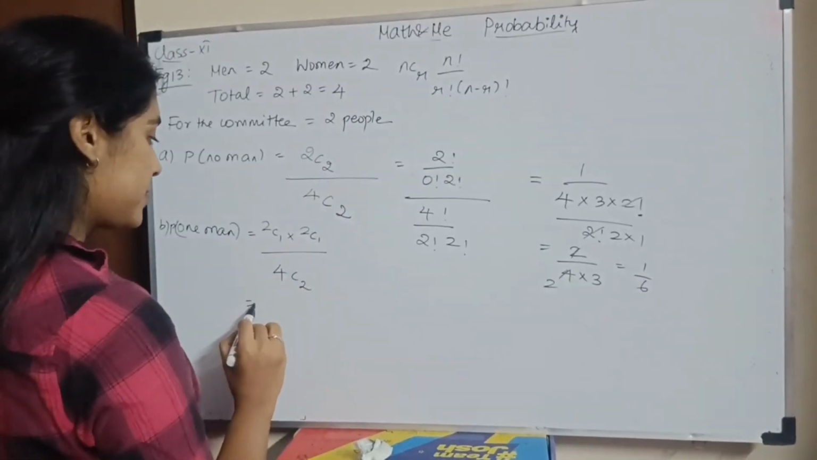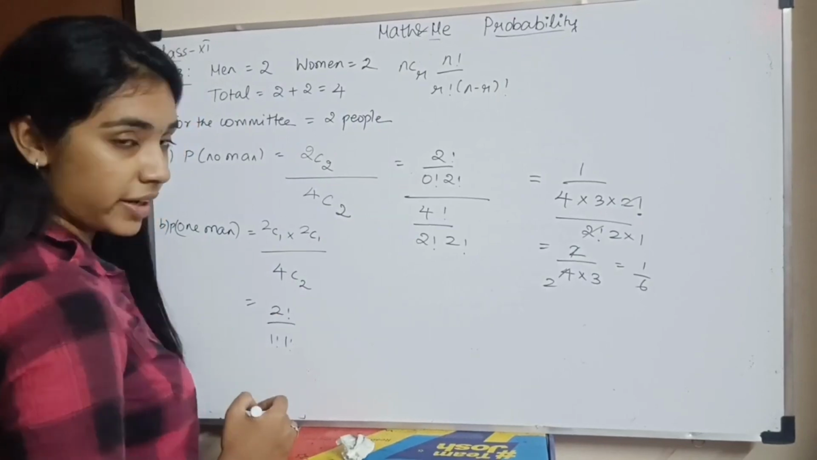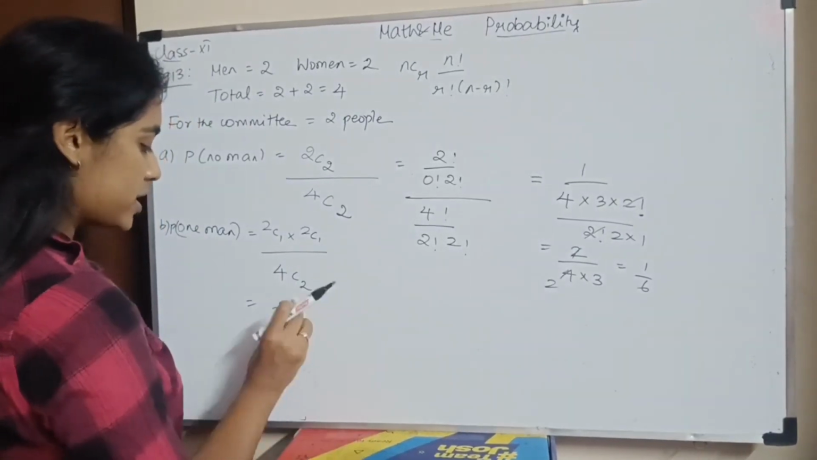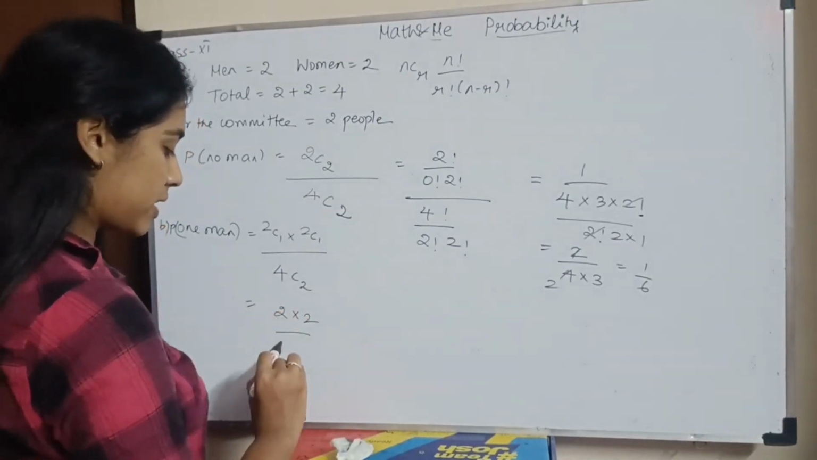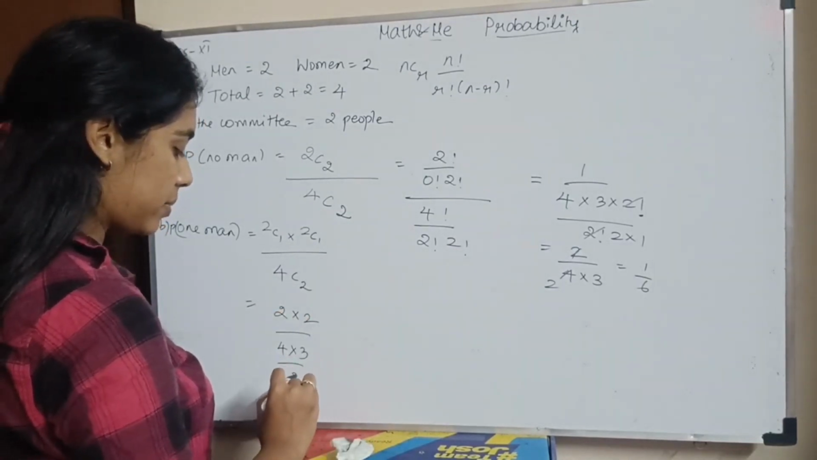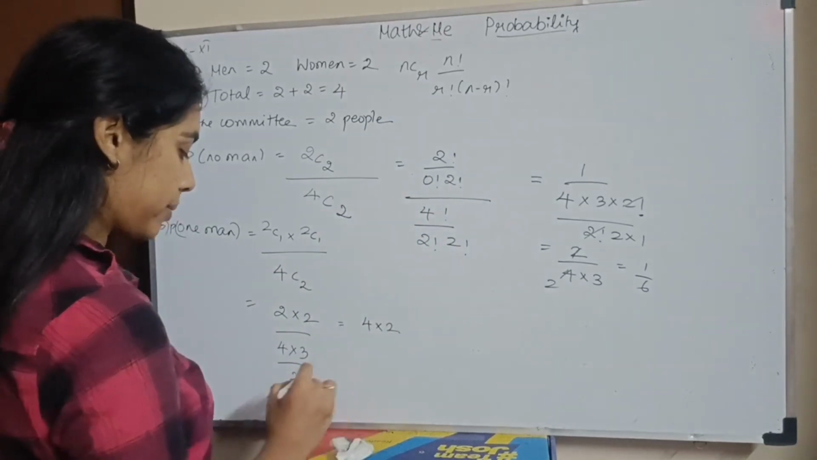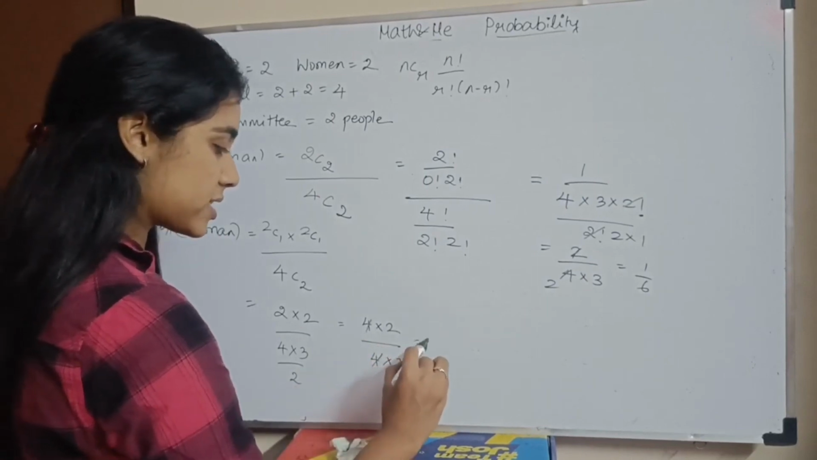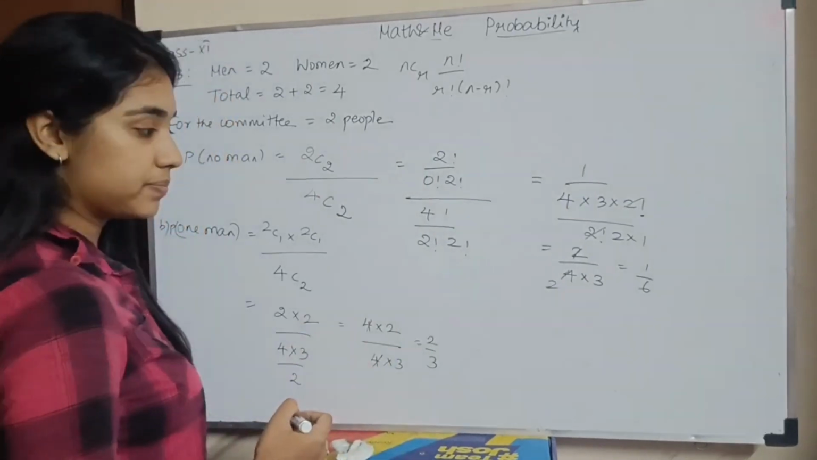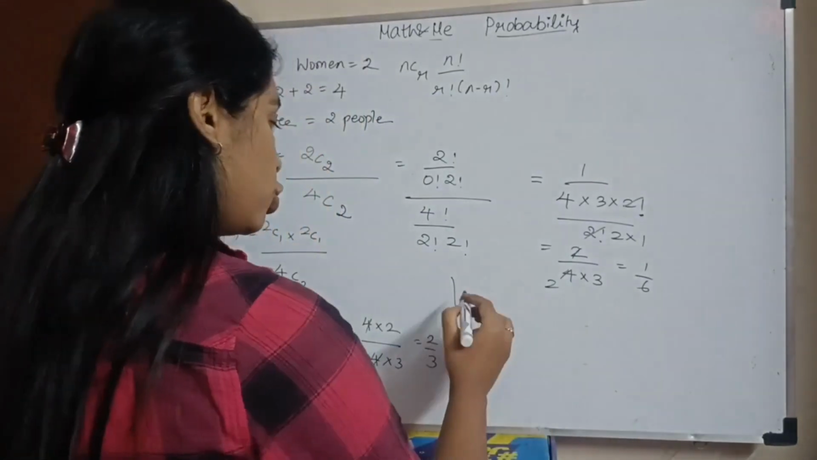So what will it be? 2C1 will be 2 factorial divided by 1 factorial times 1 factorial, which will be 2. So 2C1 times 2C1 is 2 times 2, divided by 4C2, which is nothing but 4 times 3 divided by 2. We just did that earlier. So I have 4 times 2 in the numerator, divided by 4 times 3. So when 4 cancels, I am left with 2 by 3. Okay. Next subsection, 2 men.